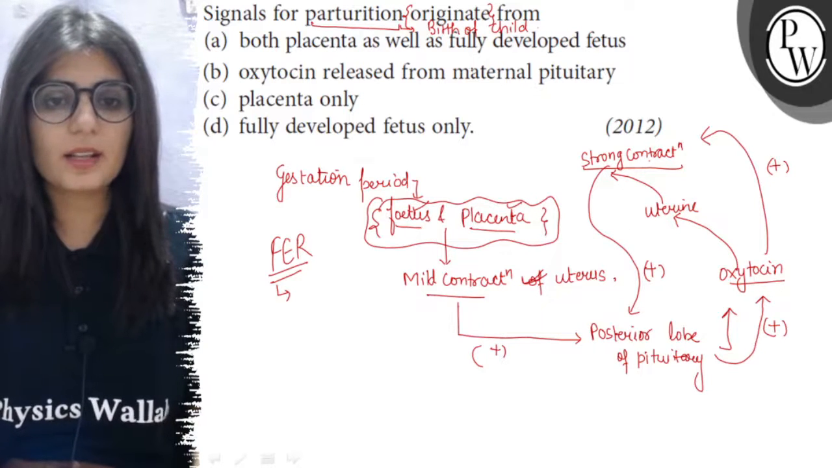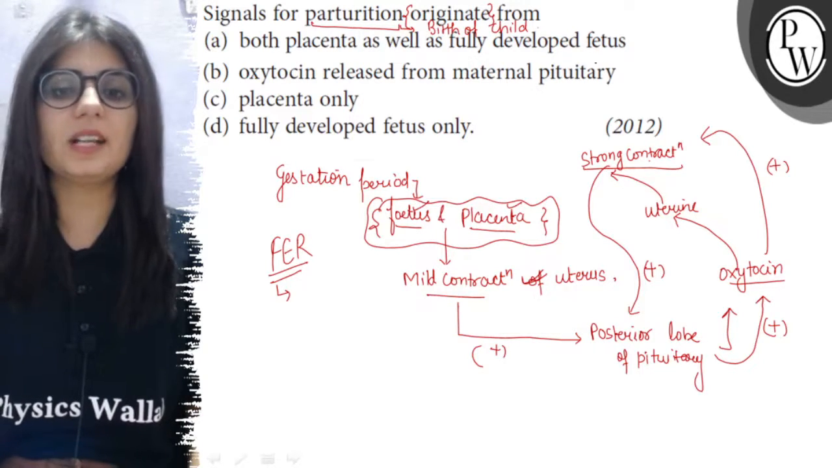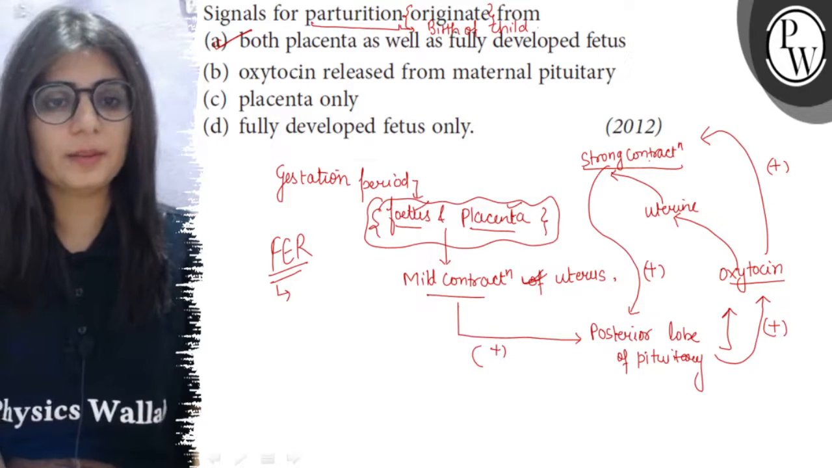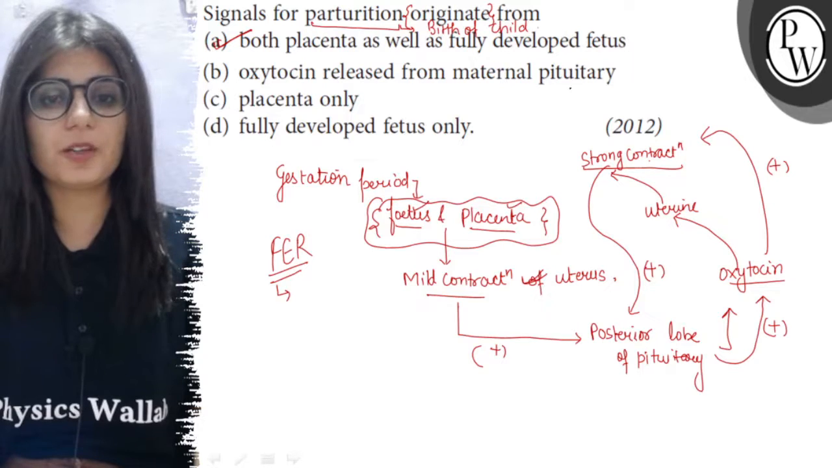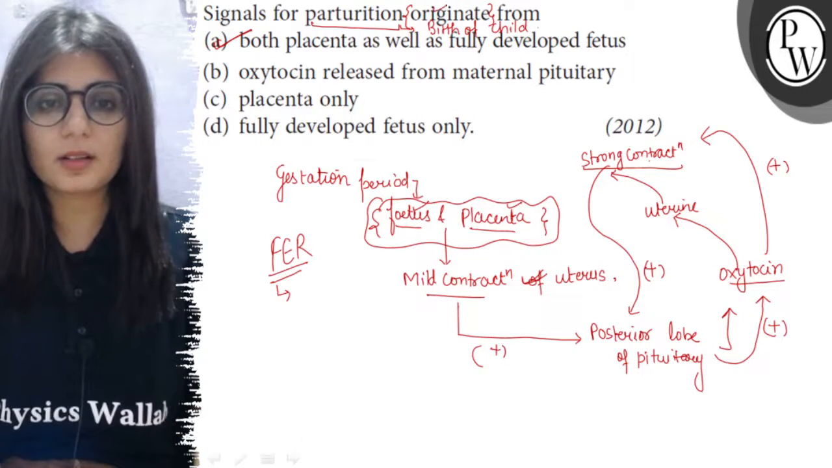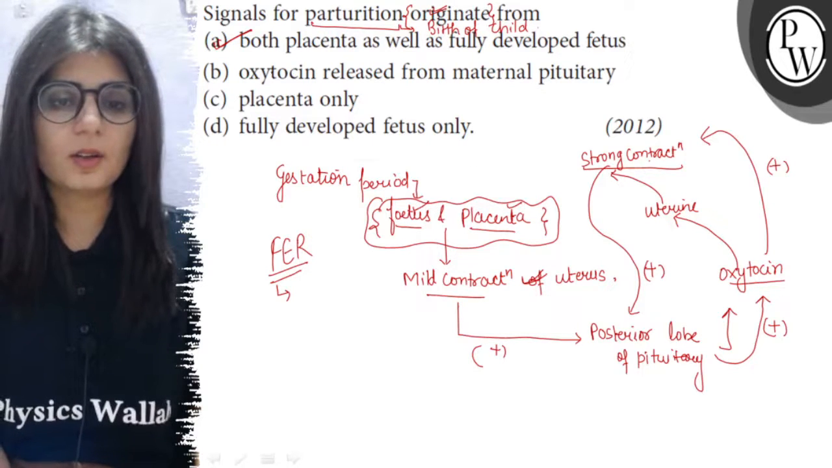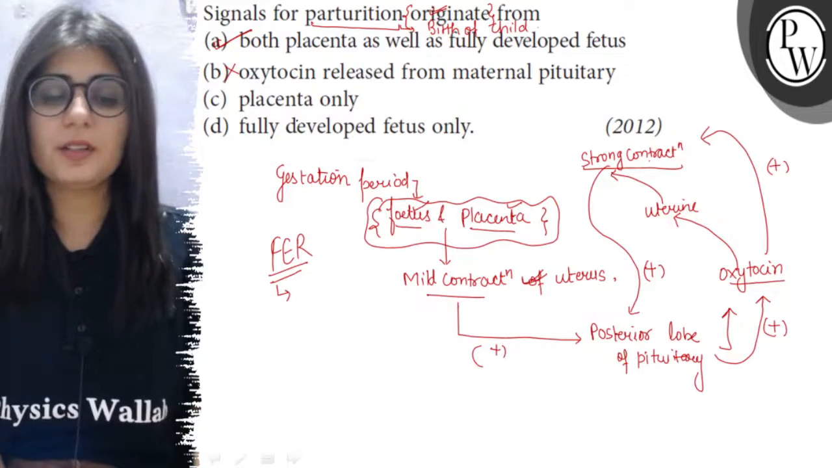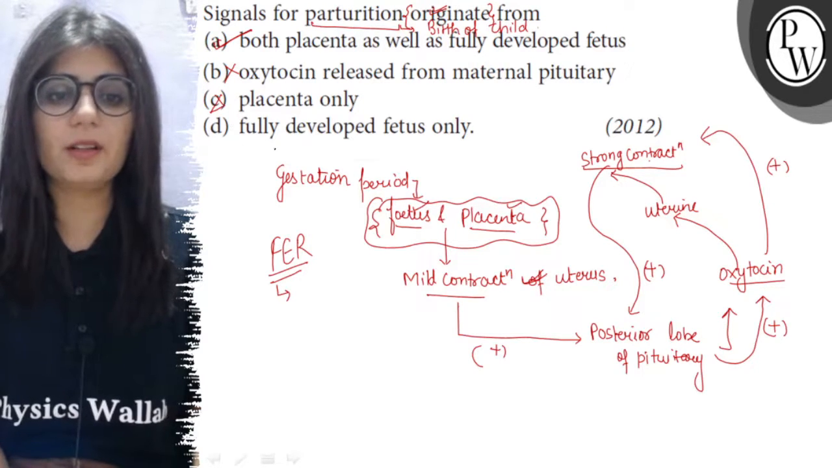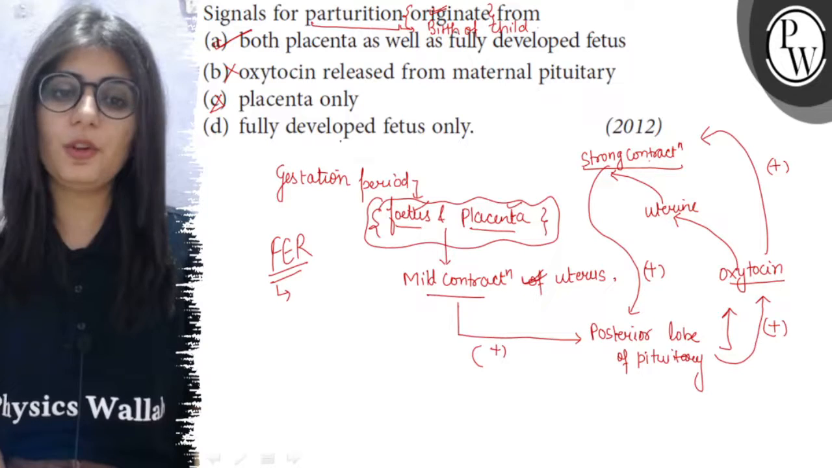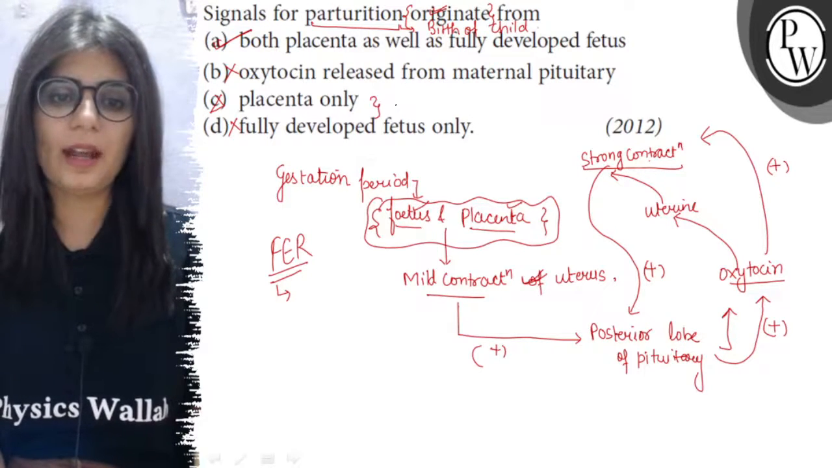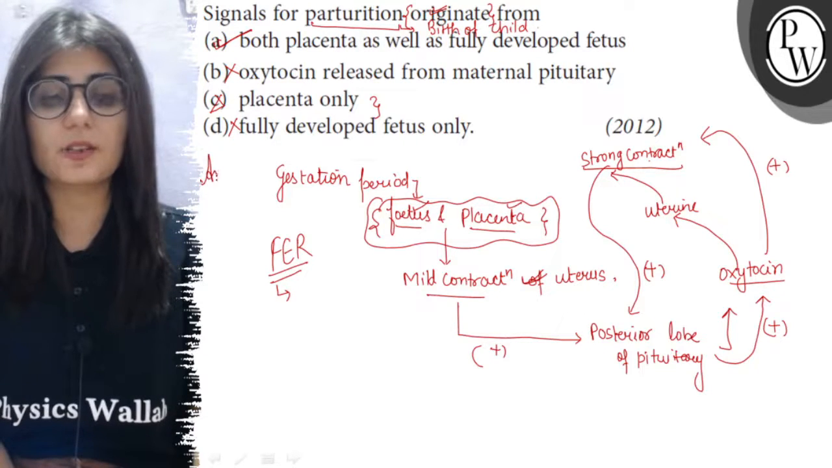So the right answer here will be both placenta as well as fully developed fetus. So option A is the right answer. If we look further, oxytocin released from maternal pituitary, obviously this factor is responsible, but here the question is about the origin, so we cannot take it as the right option. Now the third option is placenta only. No, placenta only is not responsible. The fourth option is fully developed fetus only, so solely it is also not responsible. They both act in combination. So option A is the right answer.